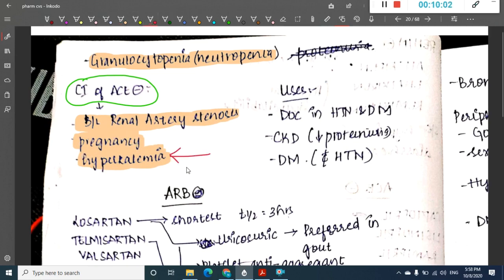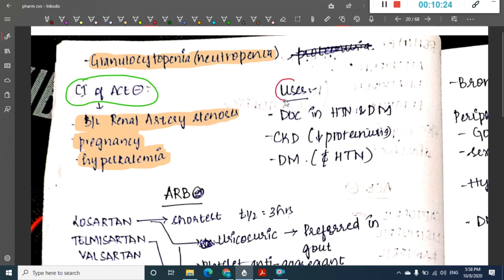The reason why they are contraindicated in hyperkalemia is because they by themselves cause hyperkalemia. Then why are they contraindicated in renal artery stenosis? Because their action is on the renal system. It will worsen this condition, and as a result these are contraindicated in renal artery stenosis.